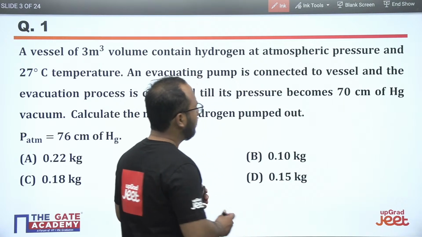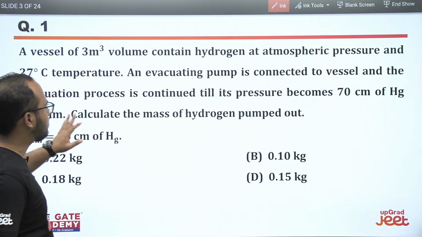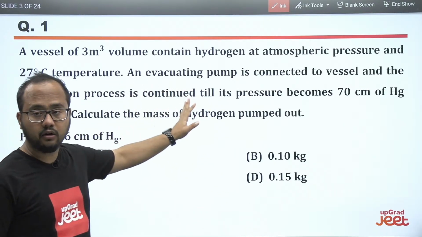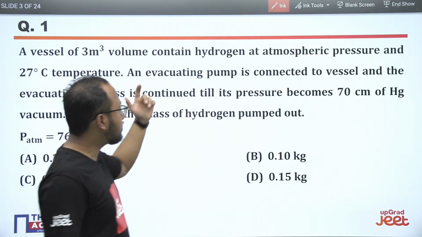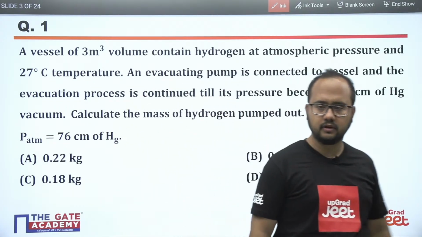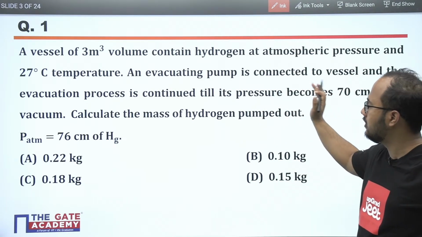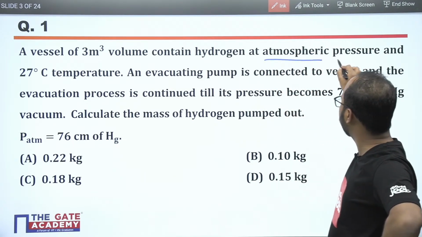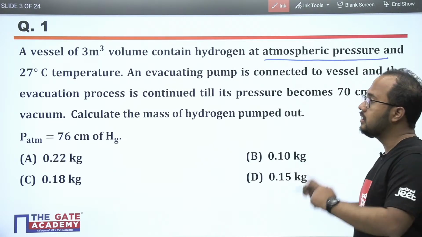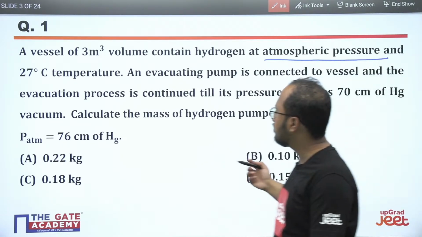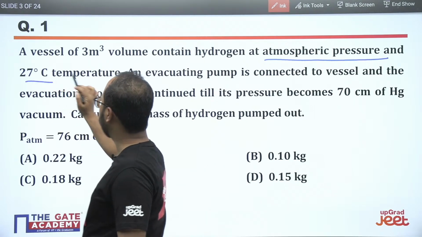In this question they have said a vessel of 3 meter cube volume contains hydrogen. The container contains hydrogen at atmospheric pressure. The most important point you have to notice is that the gas is at atmospheric pressure, and they have mentioned the temperature.